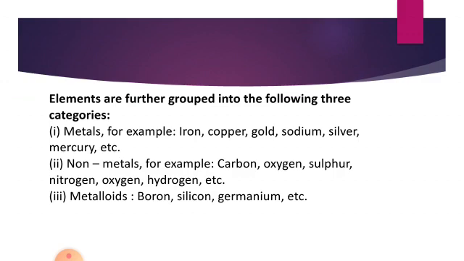Elements are further grouped into three categories: metals, non-metals and metalloids. Examples for metals: iron, copper, gold, sodium, etc. Non-metals examples are carbon, oxygen, sulfur, nitrogen. Metalloids: boron, silicon, germanium, etc. So these are the different categories and their examples. Are all able to understand?